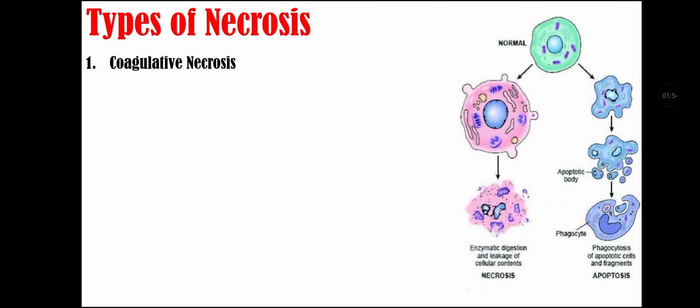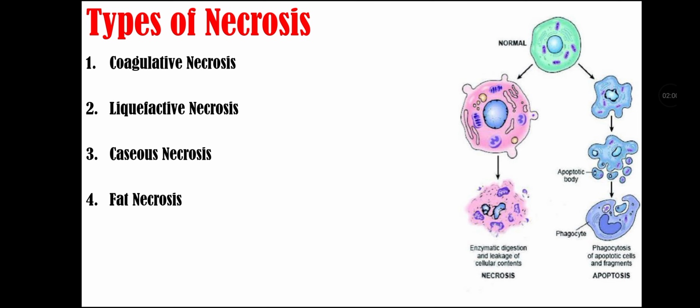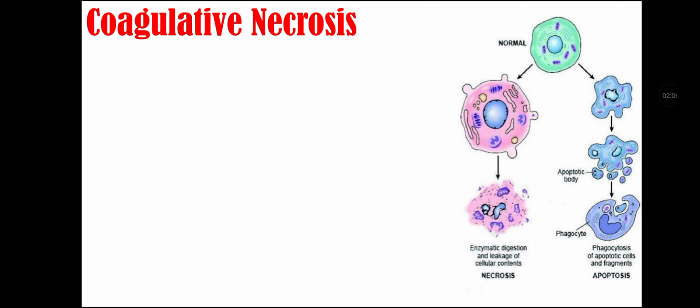Types of necrosis. They are coagulative necrosis, liquefactive necrosis, third type is caseous necrosis, fourth type is fat necrosis, fifth type is fibrinoid necrosis, and sixth type is gangrenous necrosis. Now let's talk about these types one by one.